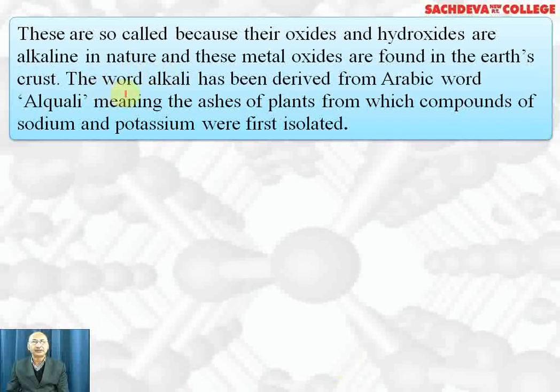The word alkali has been derived from the Arabic word al-qali, which means the ashes of plants, from which the compounds of sodium and potassium were first isolated. So this is also the explanation for why they are called alkali metals.